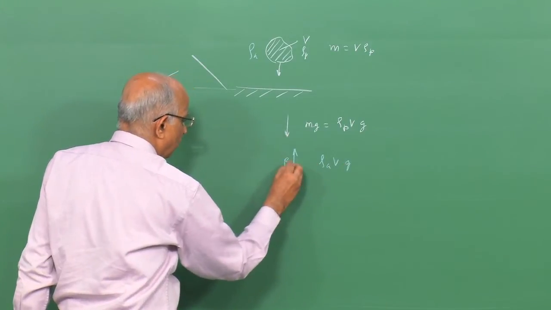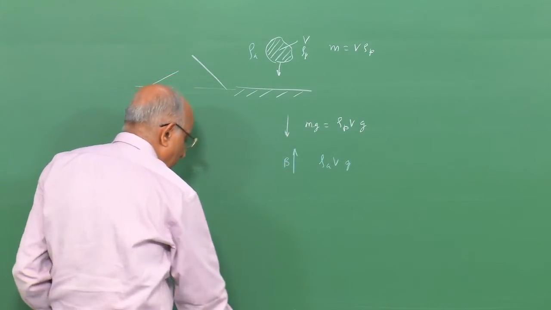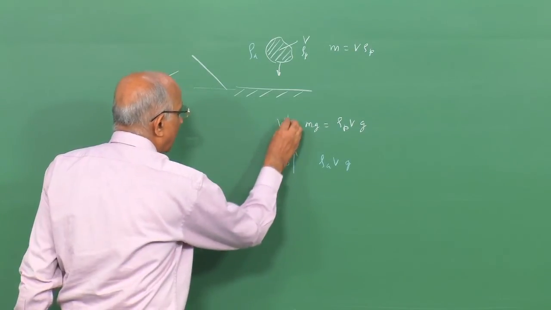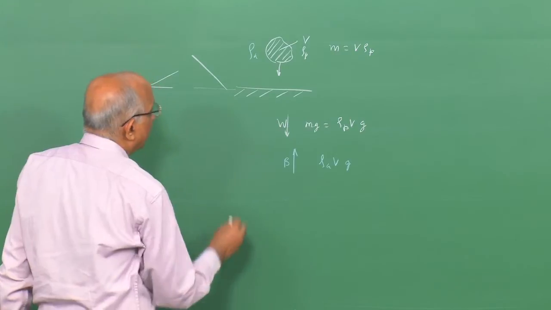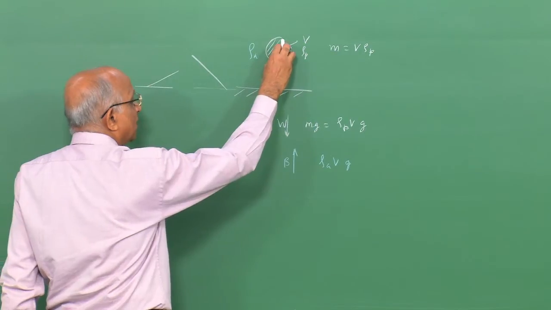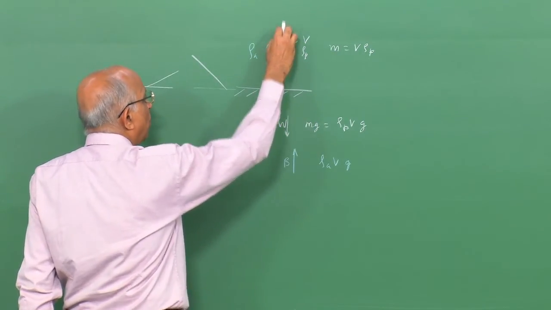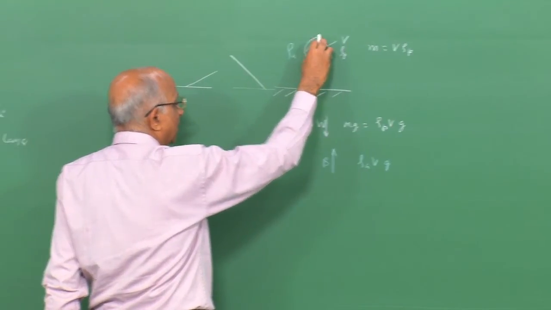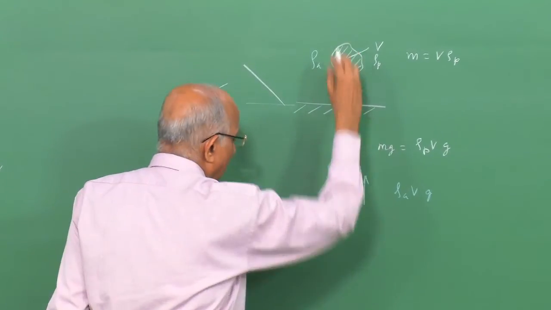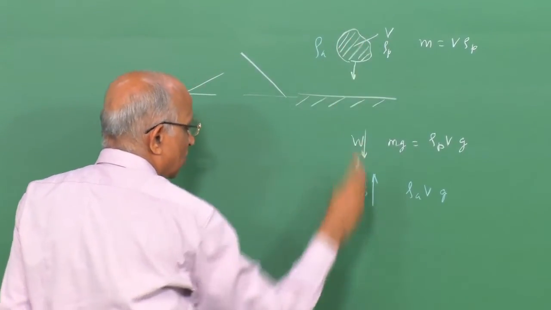I have the force with which the parcel of gas is attracted towards the earth, W, and if I presume that this parcel of gas is going to be moved by buoyancy, let us presume that maybe the density of air is greater than the density of this parcel.